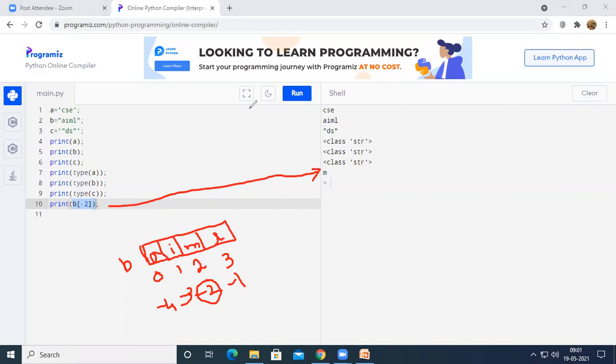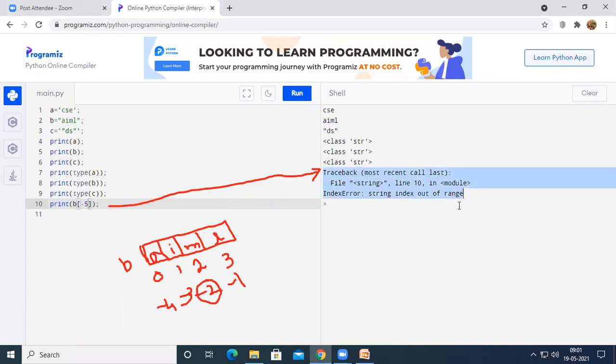So let us see what is going to be printed on the output screen when I use B of -5, which is not there in the index. So when I use B of -5, we are getting an error. The error name is string index out of range. So the error specifies that the length of the given string is 4. So we are able to access the index from 0 to 3 or -1 to -4. And apart from these indexes, we cannot access any other index.